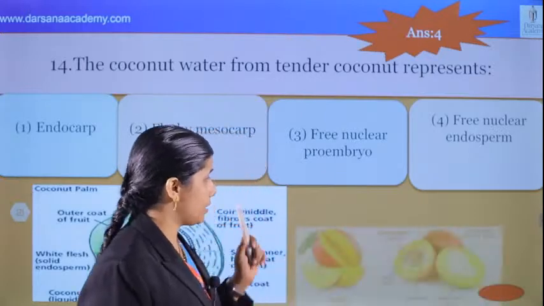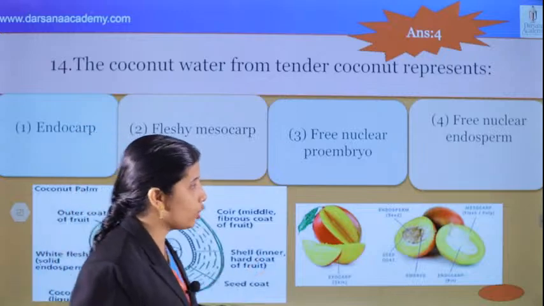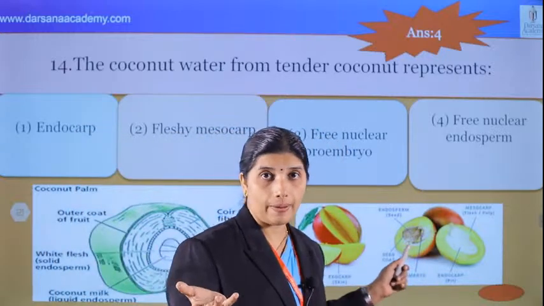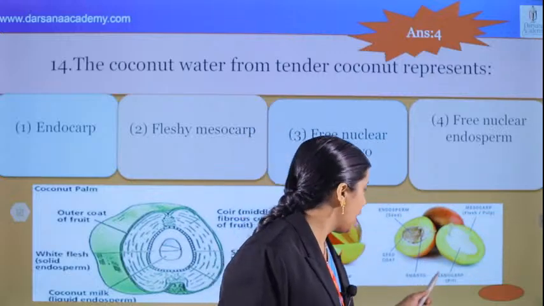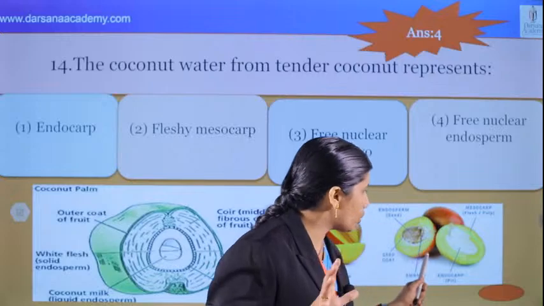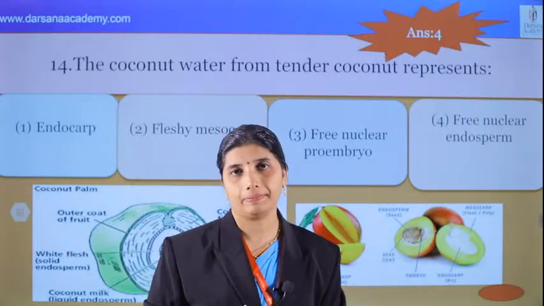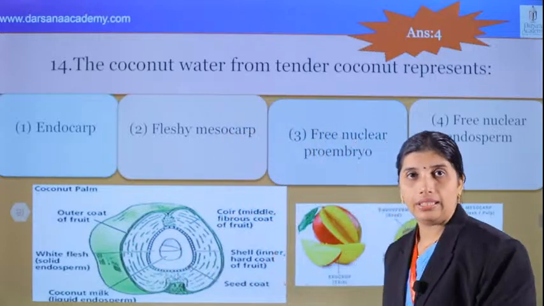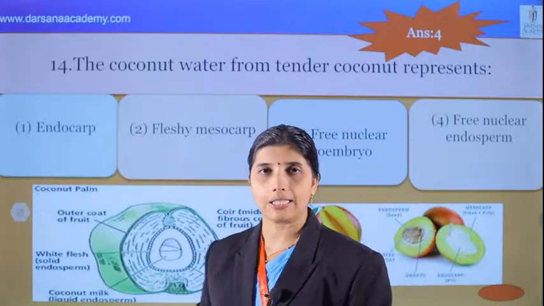And we can see that mango also we can connect with coconut. Drupe. Here in mango, there is no endosperm, as they are dicot. We know the endosperm is consumed, and the mesocarp is fleshy and edible, the epicarp is there, and the endocarp, we know, is thick, stony fruit. Okay, that's related to the points in this question. And that's about this chapter, morphology of flowering plants.